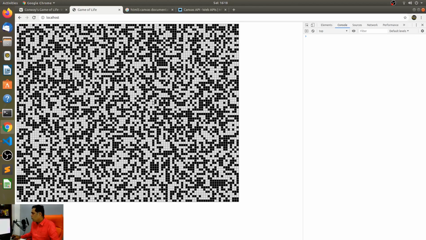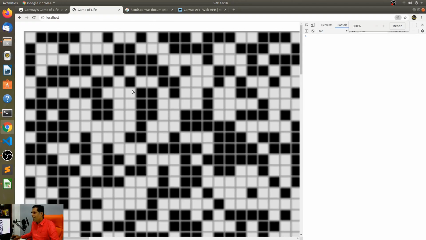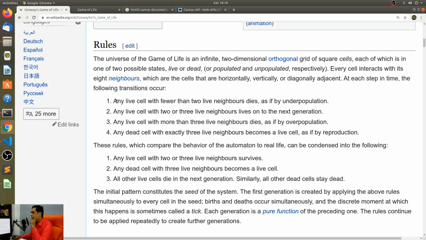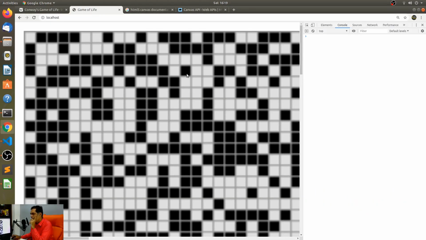All right, and now it's actually easier for us to concentrate and explain once again what the game of life does. Take one of these cells, for example. Would this cell live or would it die? Let's look at the rules once again. Any live cell with fewer than 2 live neighbors dies as if by underpopulation. So this specific cell that I'm referring to would die because he only has one other guy living next to him.